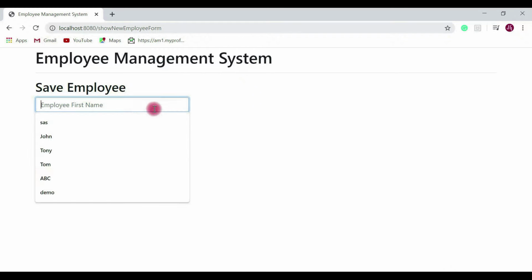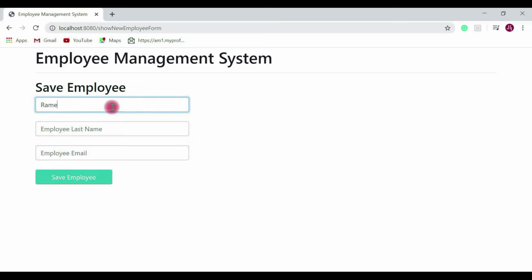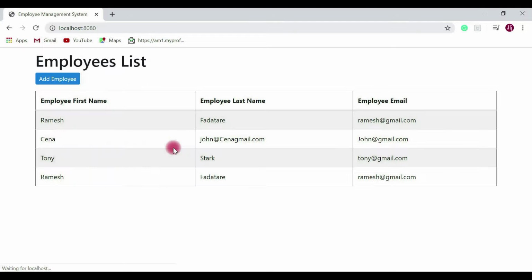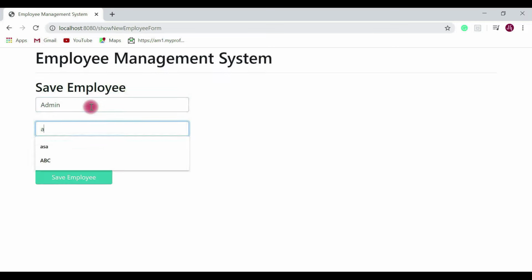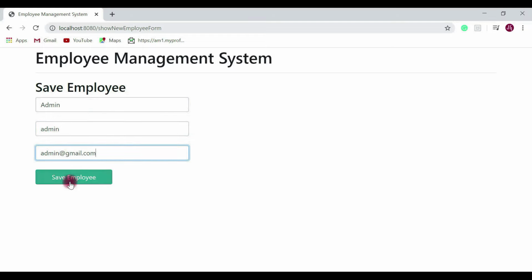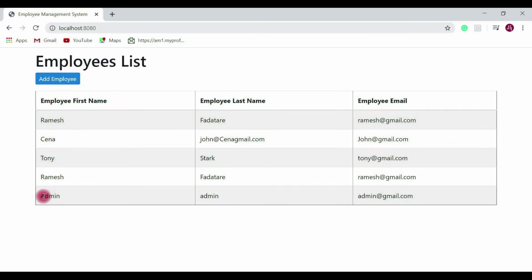Alright, so here just type first name Ramesh and last name Portare and email ramesh@gmail.com. Hit the save employee button. Great. So look at here, the new user is added. Let me add one more employee. Let's call it admin, @gmail.com. Hit the save employee button. So look at here, the admin employee is added to the list.